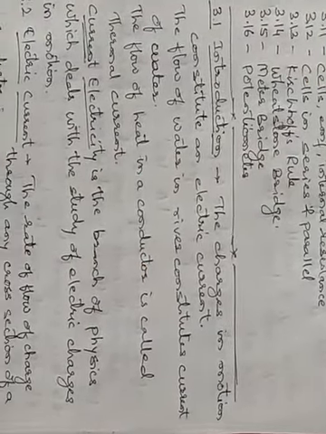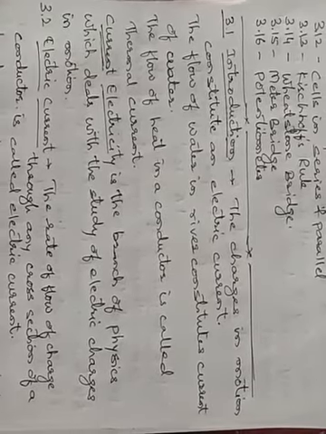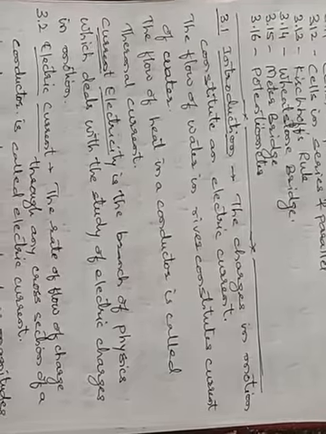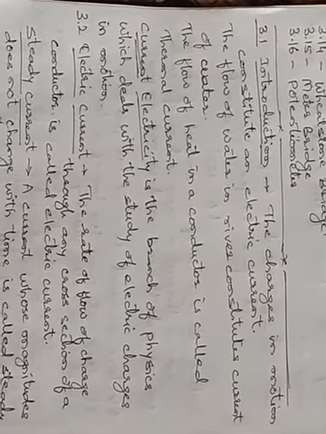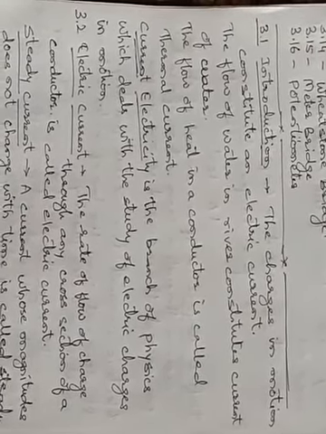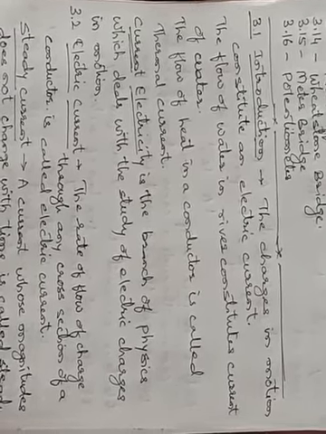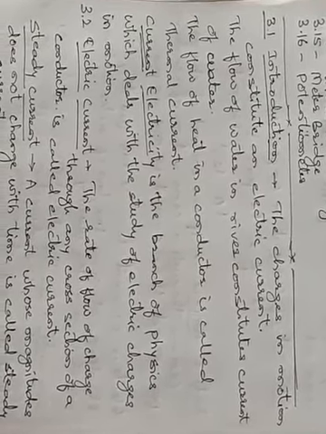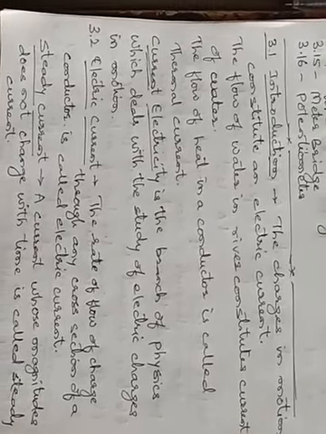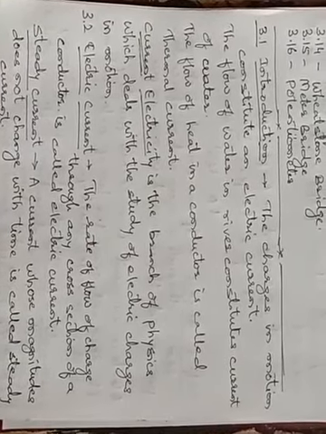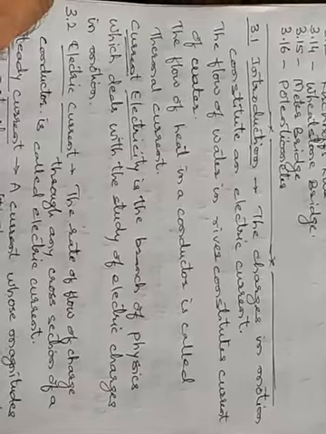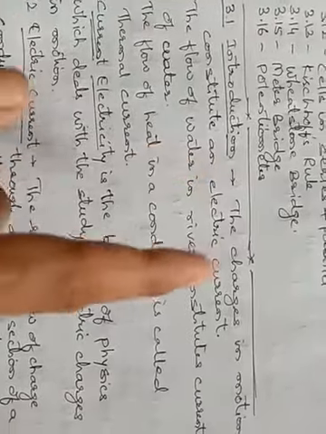We know the flow of water in a river is called the current of water. If we consider the flow of air, we see the current of air.